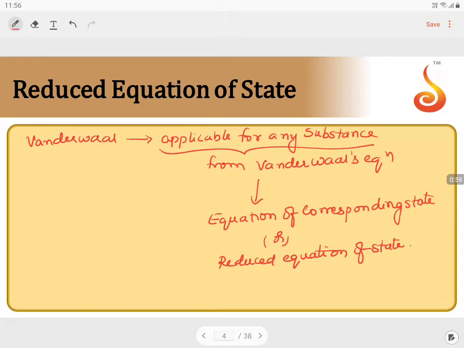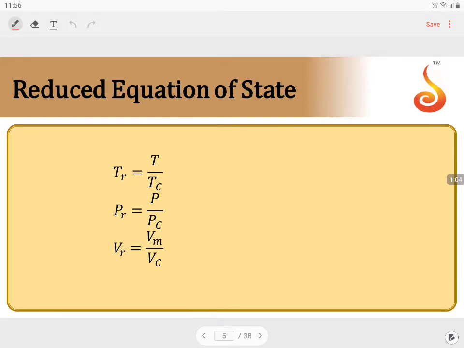According to this, the assumption Van der Waals has taken is a constant: the ratio of the temperature at any experimental condition divided by the critical temperature. This Tc is the critical temperature. So taking the ratio of the experimental temperature to the critical temperature, we get a constant. He named this constant the reduced temperature.